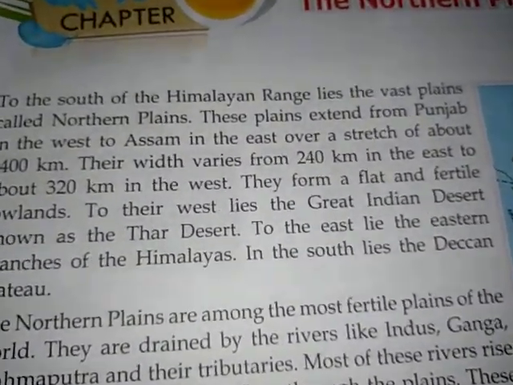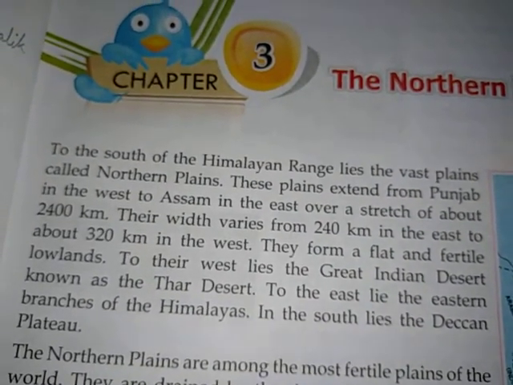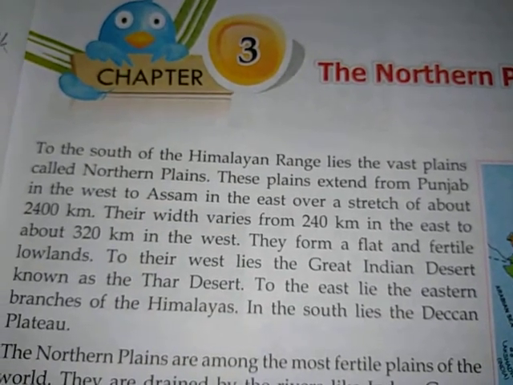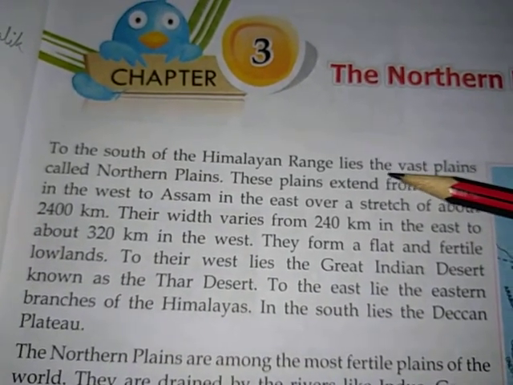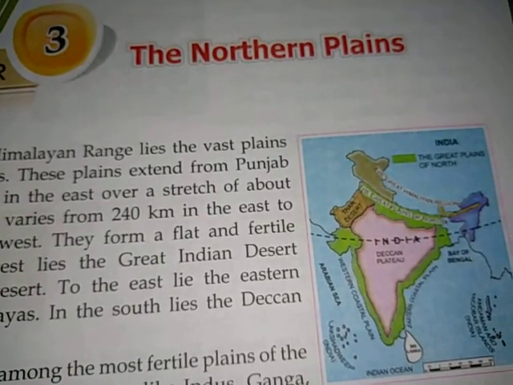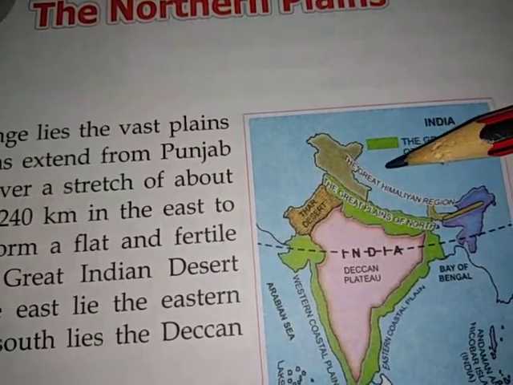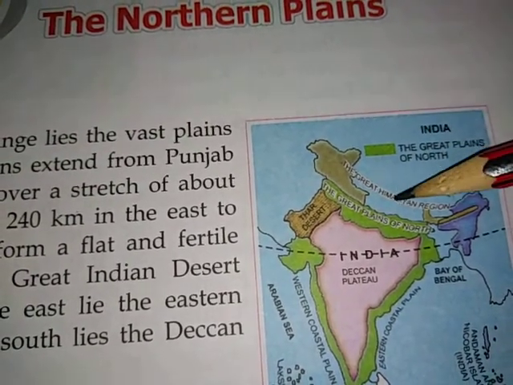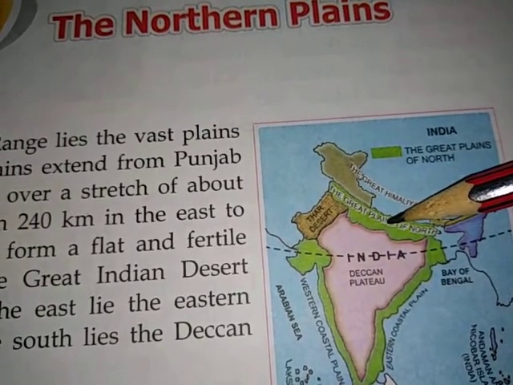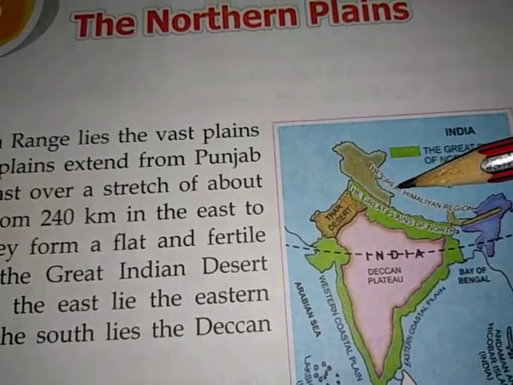So this paragraph is giving us the characteristics of the Great Northern Plains. So let's go through one by one and understand it. First, it is telling us that it is situated in the south of the Himalayan range. So this is north, this is south, this is west, and this is east. So the Himalayan range is this, and north of the Himalayan range is this, and south of the Himalayan range is this. So the northern plain is situated in the south of the Himalayan range.